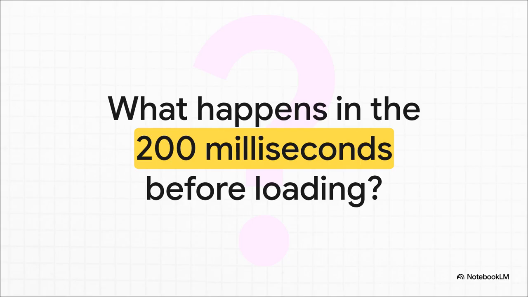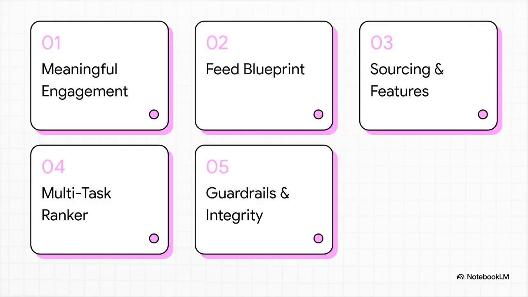In that tiny fraction of a second, the system has to decide what is going to bring you the absolute most value right now. It's this incredibly high-stakes balancing act between engagement, freshness, and of course, safety. So here is our roadmap for this explainer. First, decoding meaningful engagement. Second, the blueprint of the feed. Third, sourcing and feature signals. Fourth, the multitask ranker. And finally, number 5, guardrails and system integrity.